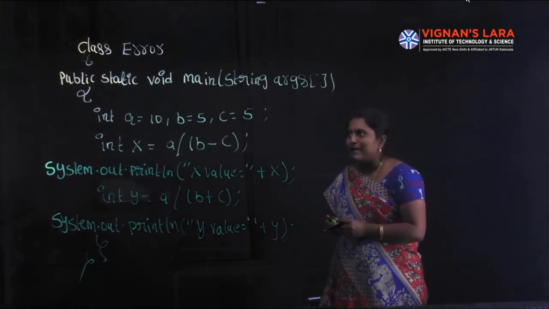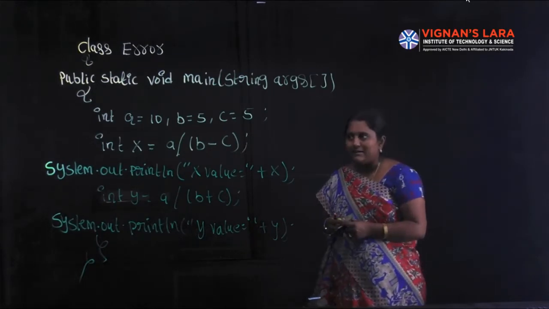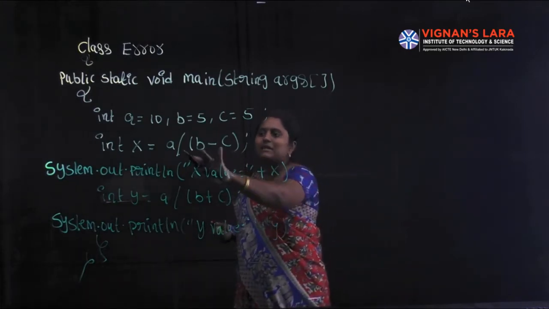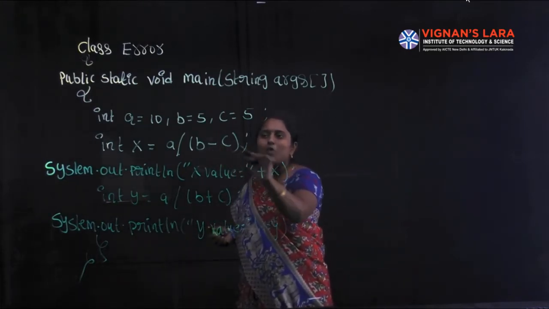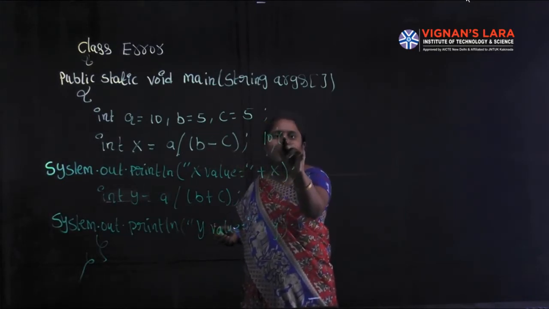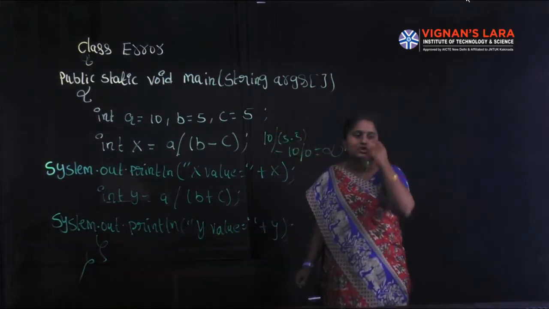After that the main method. Here I am defining three variables a, b, c. These three are integer data types. Next, x equal to a by b minus c. What is the value? a is 10, by b minus c, 5 minus 5, so 10 by 0. 10 by 0 means infinity.